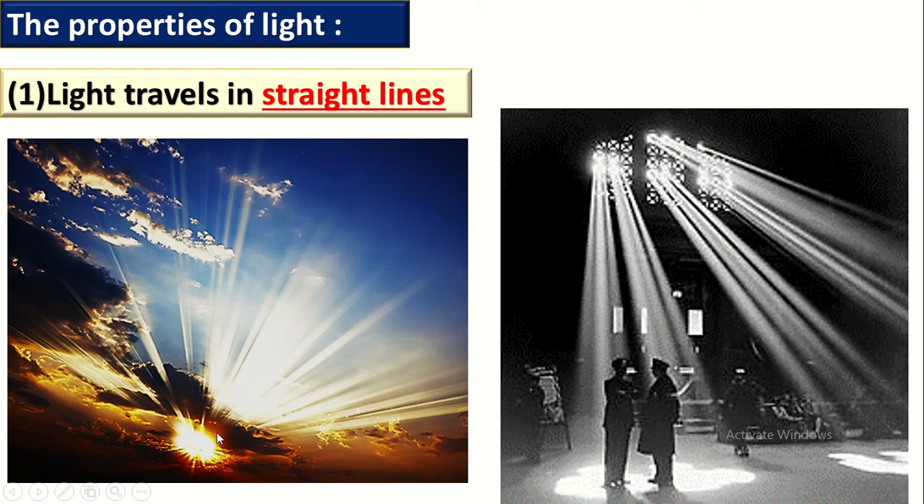Okay, let's look at the sunlight. How is it moving? It is moving in straight lines. Let's see in this picture. Yes, the sunlight is moving or traveling in straight lines. Okay, let's see the second picture.